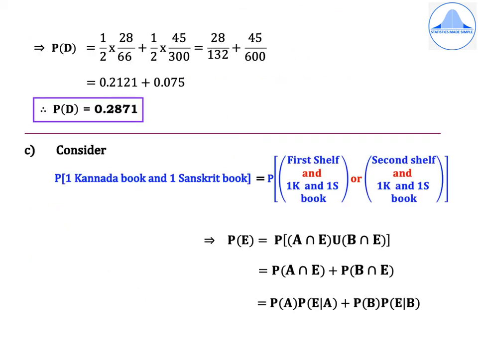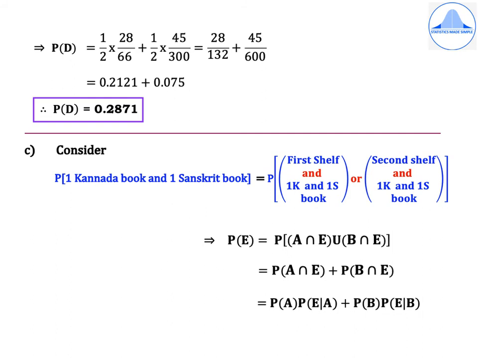Substituting all the values in P of D, we get P of D is equal to half into 28 by 66 plus half into 45 by 300, which is equal to 28 by 132 plus 45 by 600. On simplification, we get 0.2121 plus 0.075. Therefore, P of D is equal to 0.871.